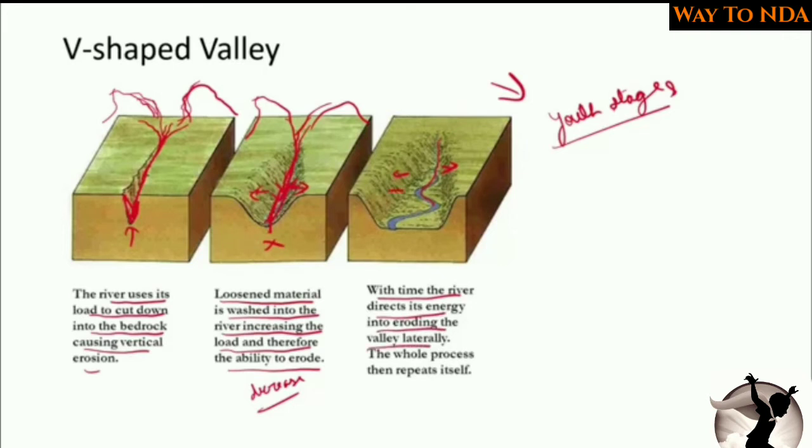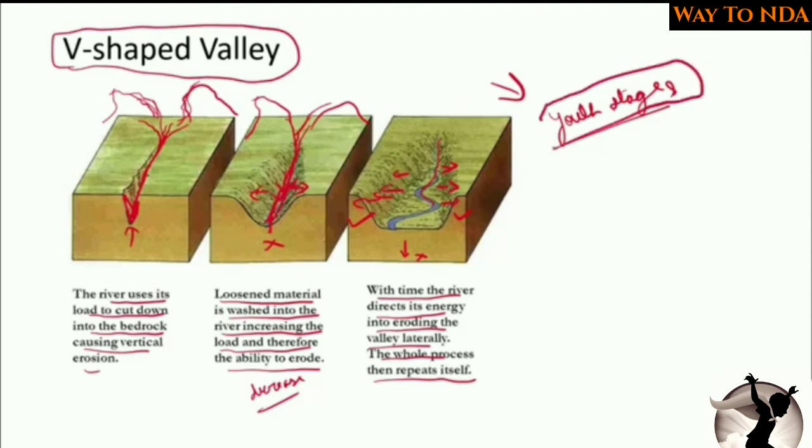Here you will find laterally. The whole process then repeats itself and the vertical erosion will be less and the horizontal or the lateral erosion will be high in the later stages of the valley. So these are the V-shaped valleys, and you will find this V-shaped valley in the youth stage.